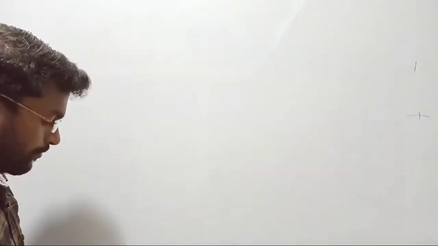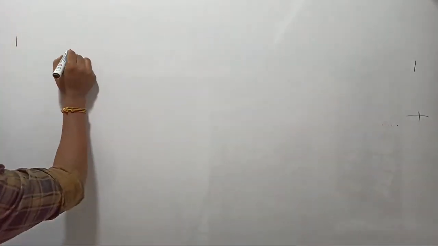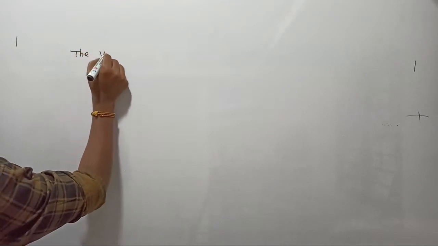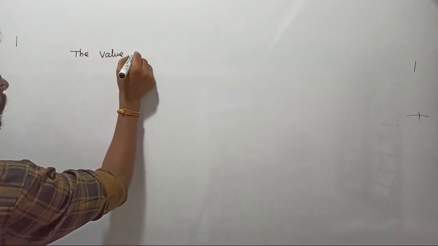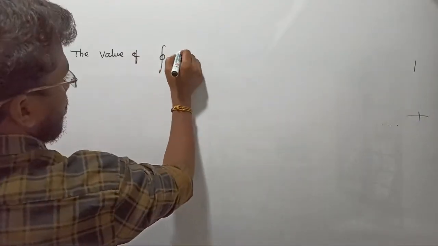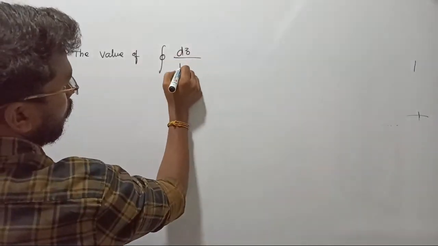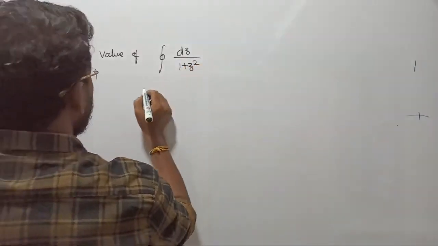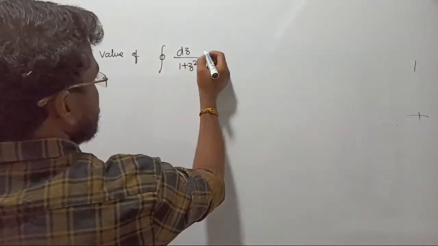Let's see. Now let us take these questions that I have taken from various sources, right? Write down question number 1. Please note down the question. The value of closed integral dz upon 1 plus z square, right? Closed integral dz upon 1 plus z square.